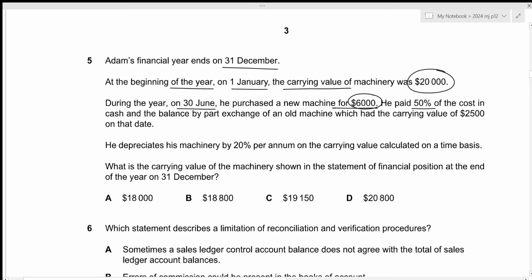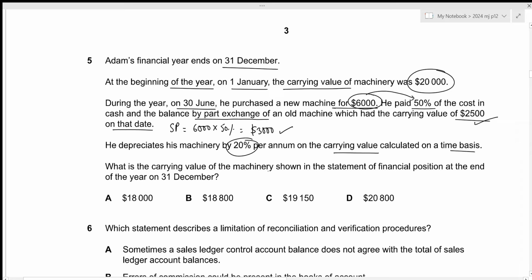He paid 50% of the cost in cash and the balance by part exchange of an old machine which had a carrying value of 2,500 on that date. So the sales proceeds, or the part exchange value in this case, is 50% of this cost. So 6,000 times 50%, which results in 3,000. And the carrying value of this part-exchanged machine is 2,500.